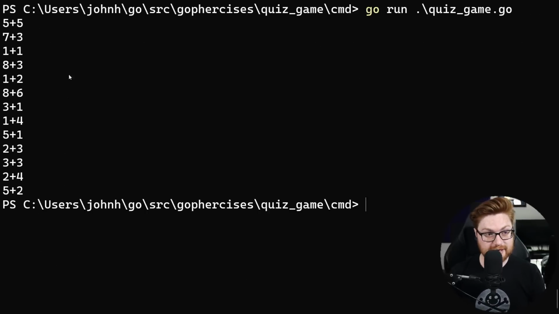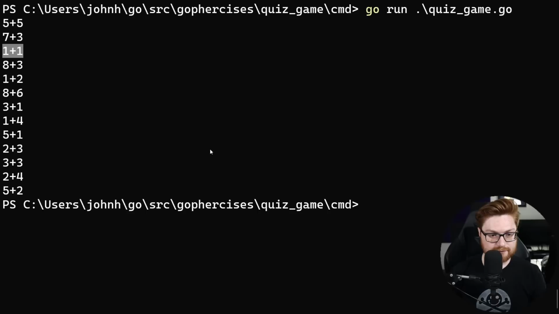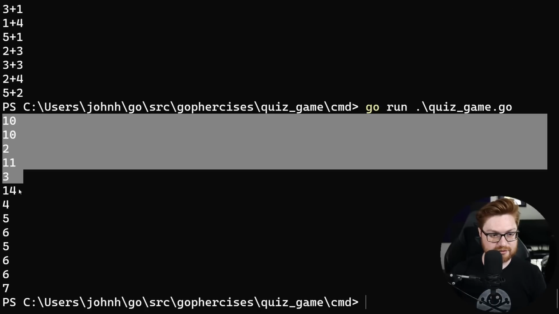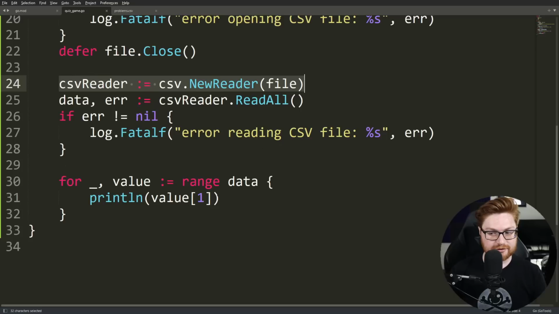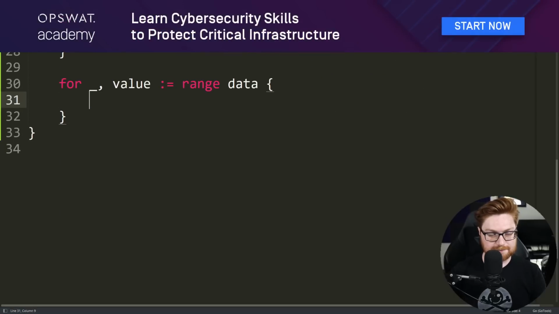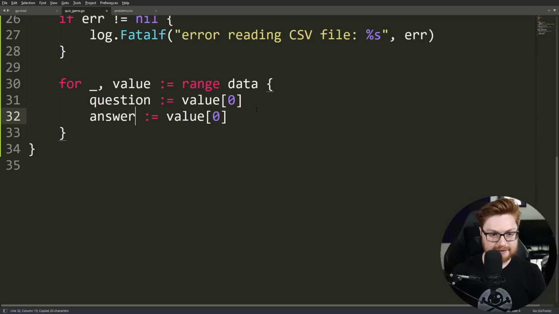Ooh, that gives me the unique problem that we would have read out of our CSV file. If I switch this to a 1, that is actually going to be our answers, correct? All split and separated by our comma separated value. That's what that CSV package is doing for us, nice and easy. So we could basically say, let's check and set the question to be the value 0, and the answer can be value 1, correct? Part of me wonders if we can do this in just one line.